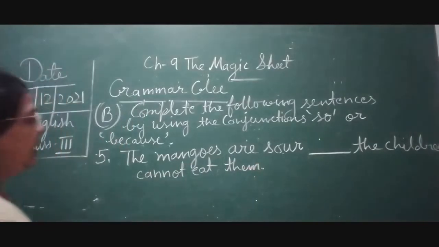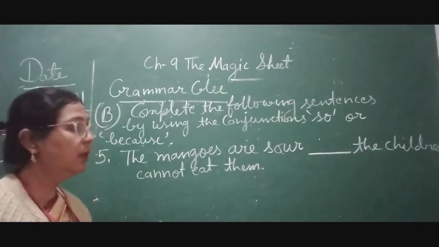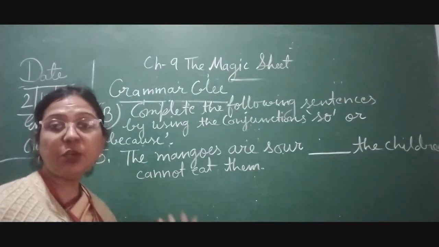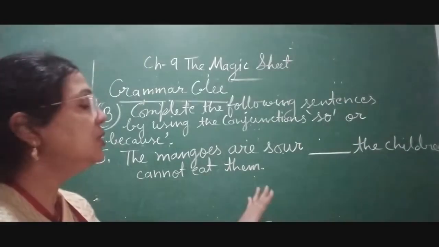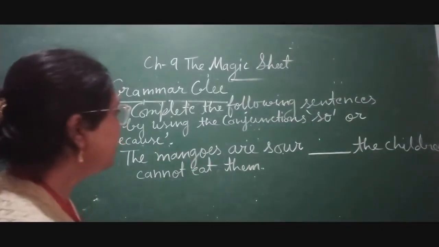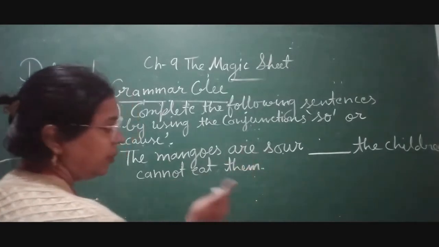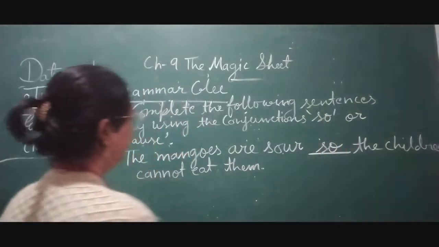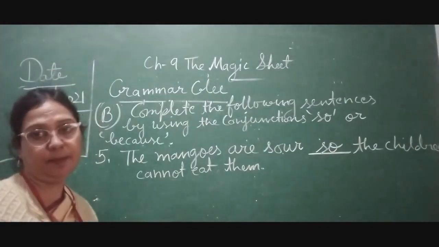Now children here you can see the mangoes are sour. Mangoes क्या है? खट्टे हैं, है ना? The children cannot eat them. बच्चे उसको खा नहीं सकते. क्यों नहीं खा सकते? Because the mangoes are sour. Sour means खट्टे हैं. So here the cause is given over here. We have to write: the mangoes are sour, so the children cannot eat them.